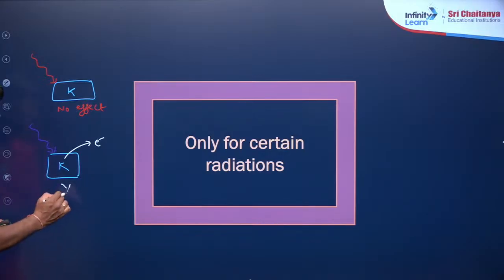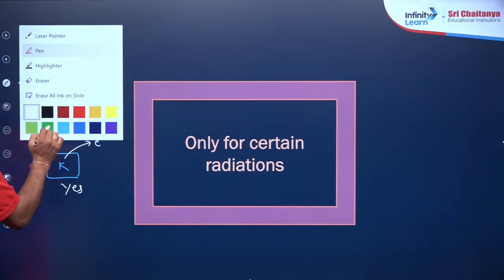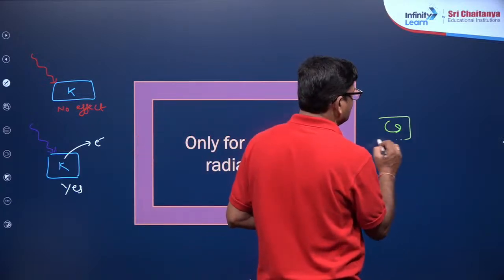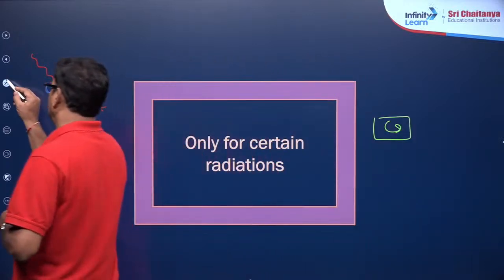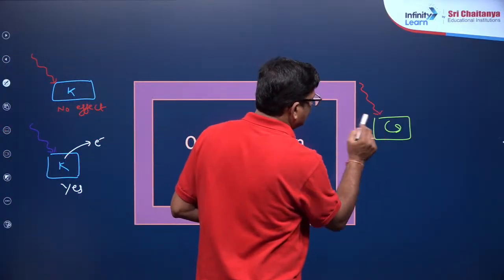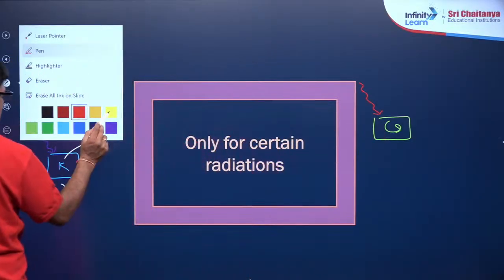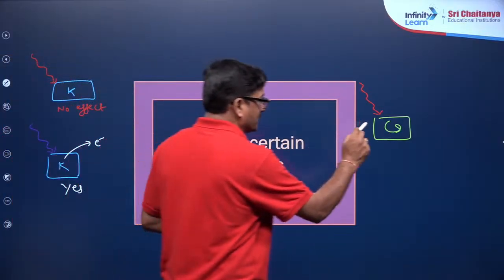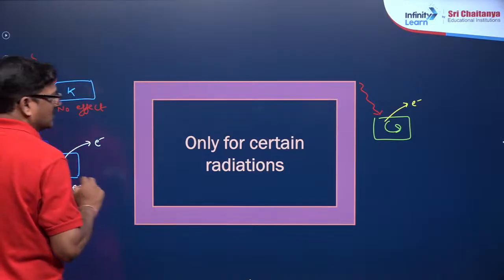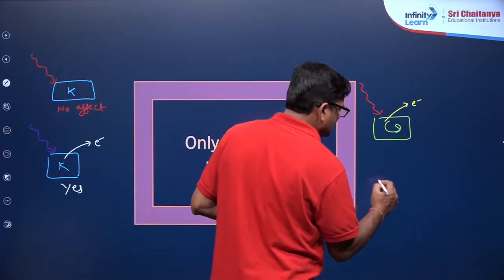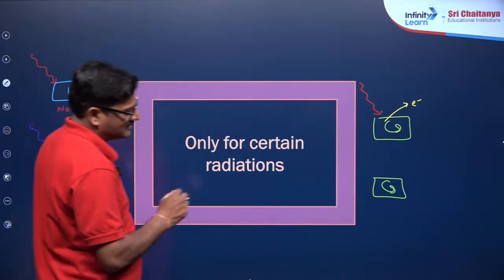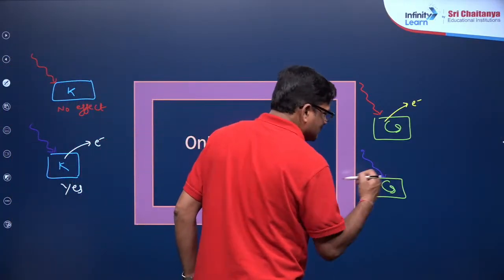Yes, the effect is there. When you talk about cesium metal and red light is falling on it, yes, the photoelectric effect takes place. When violet light is falling on the cesium metal, yes, you can see the ejection of electrons even.